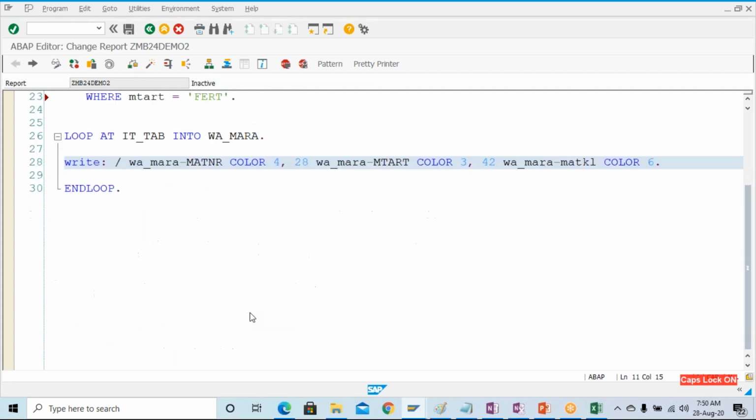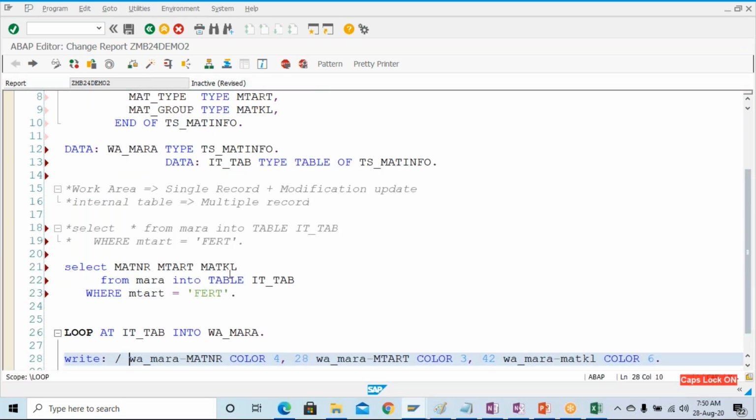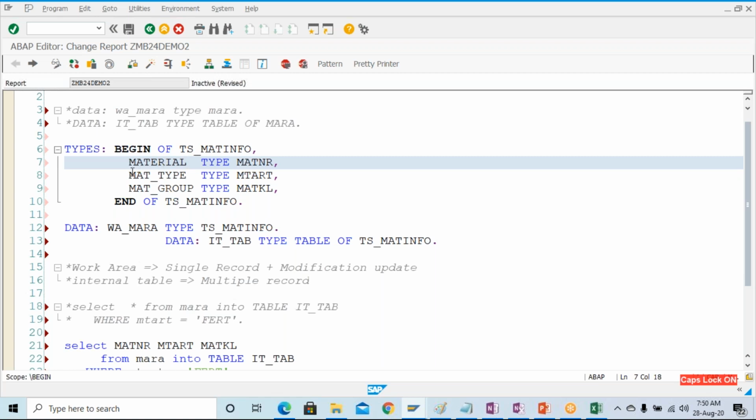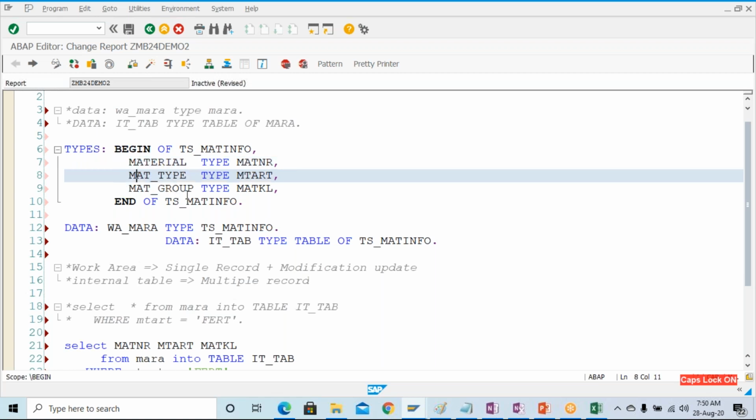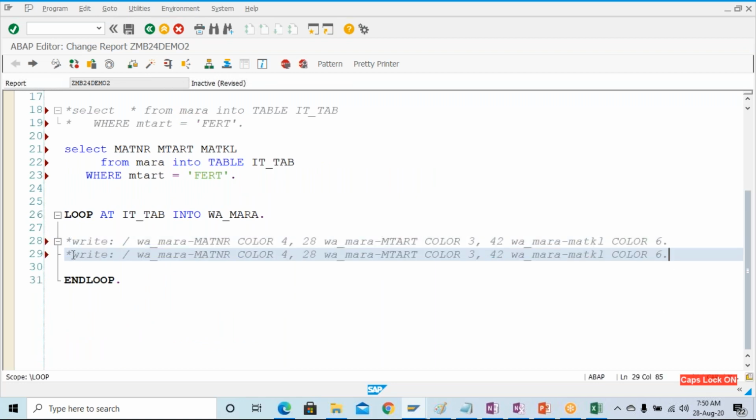Okay, check the syntax now. And some error is there. What is the error? W underscore Mara does not have a component called MATNR. Here the components we are having are material, material type and material group. So let's go and write those components only. Okay, come over here and give the component, because we have changed the name, right? We have changed the name, that's why. So mat underscore type, and here mat underscore group. Check the syntax now, and at this point of time it's not giving any error.